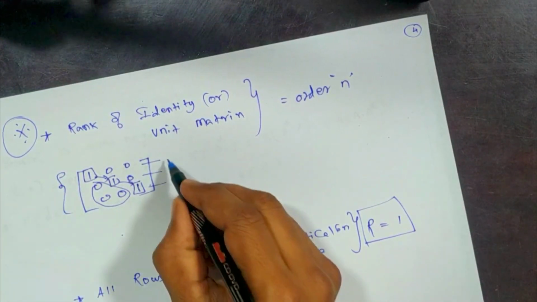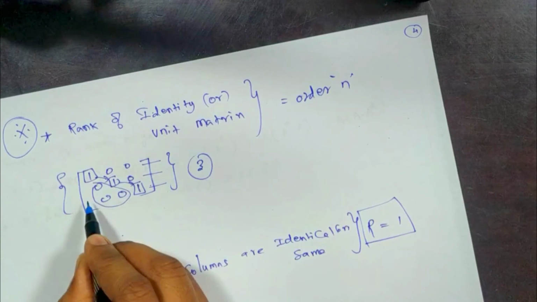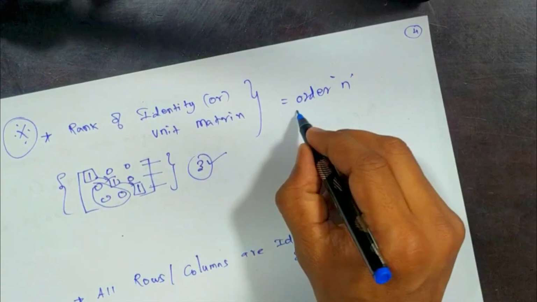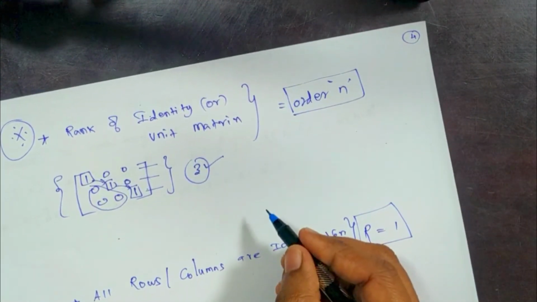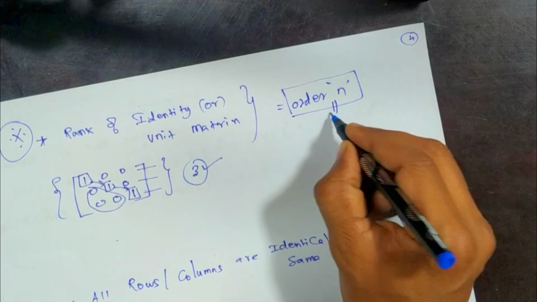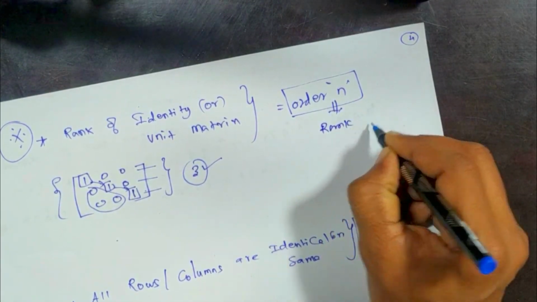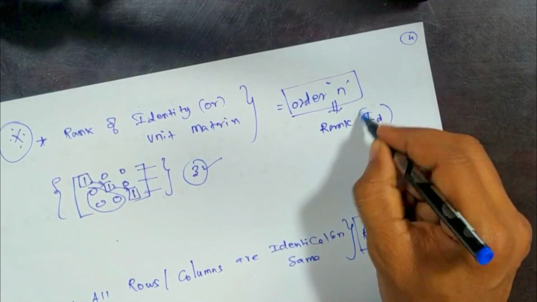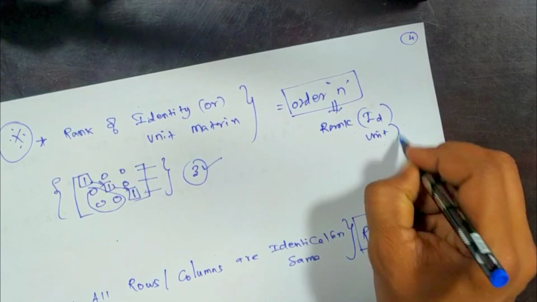This is echelon form, so the rank is 3. For a 3 cross 3 we got 3. So generally we can write order n is the rank of the identity or unit matrix.